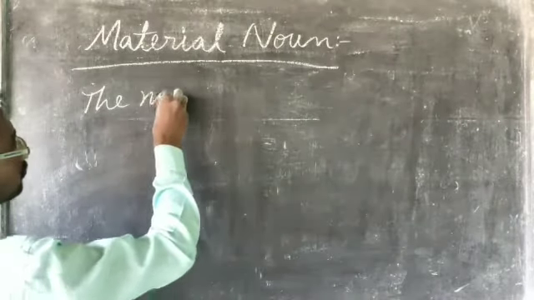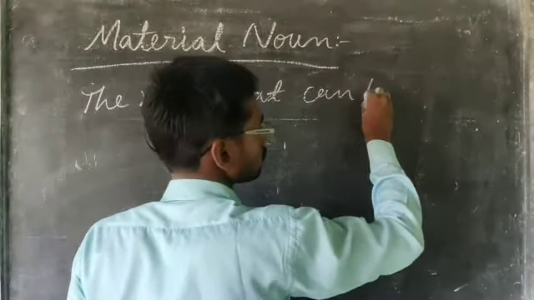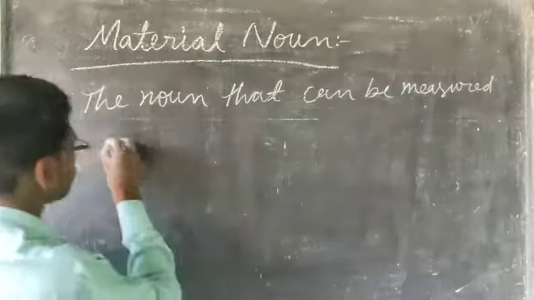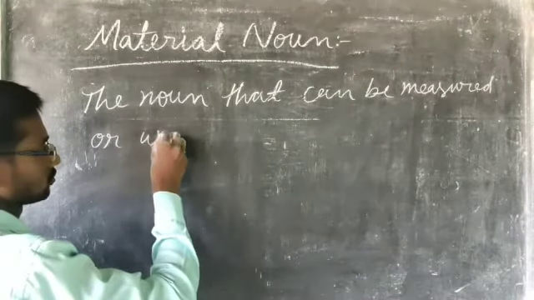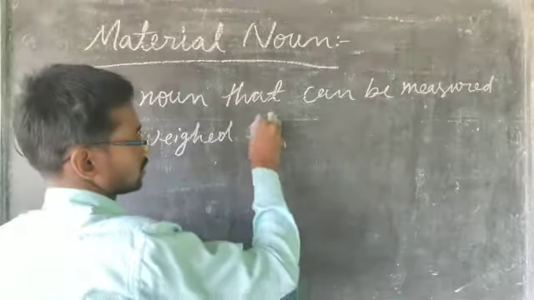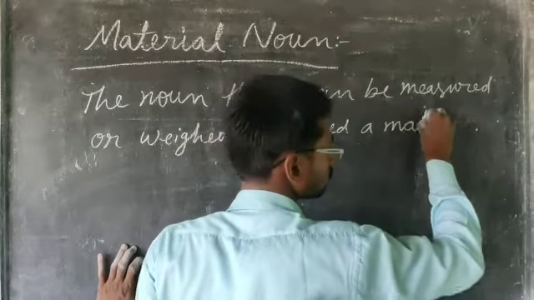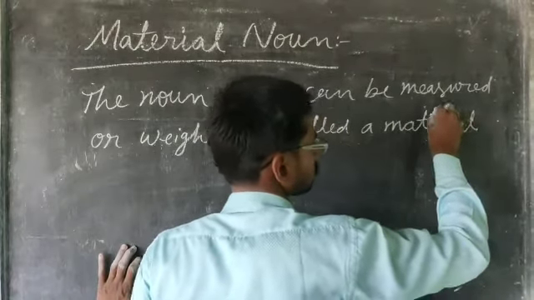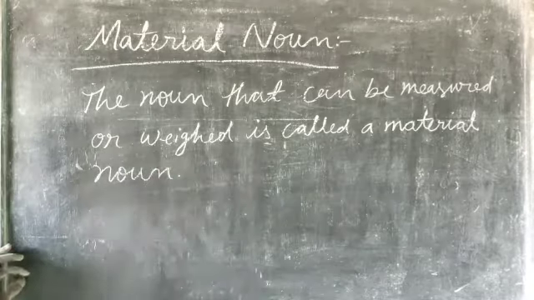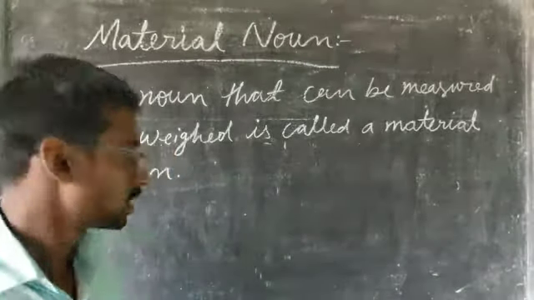The noun that can be measured or weighed is called a material noun. As for example,